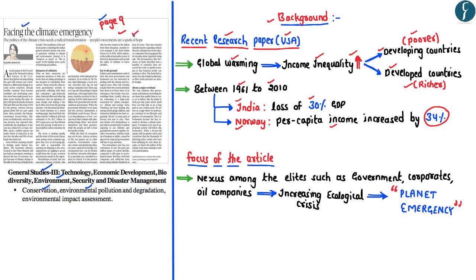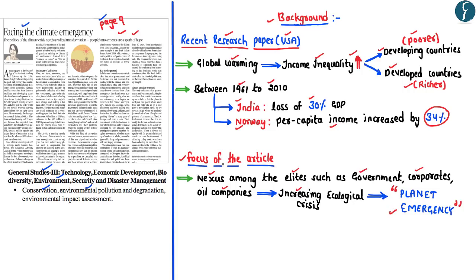However, this particular article has highlighted that the countries across the world are not really interested in addressing the problem of climate change. Rather than addressing the problem, they are actually accentuating or increasing the ecological crisis. In this regard, this article mainly focuses on the fact that there is a growing nexus among the various elites such as the government, corporate entities and the oil companies, which is in turn leading to the increase in the ecological crisis, and because of such a nexus, planet Earth is heading towards an emergency.